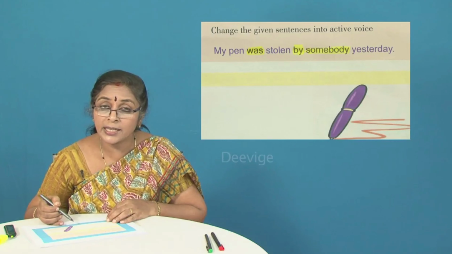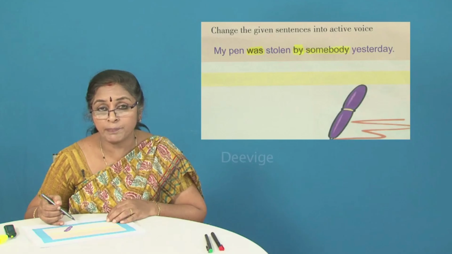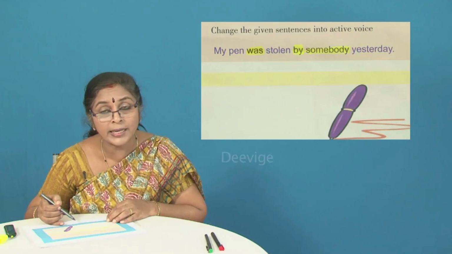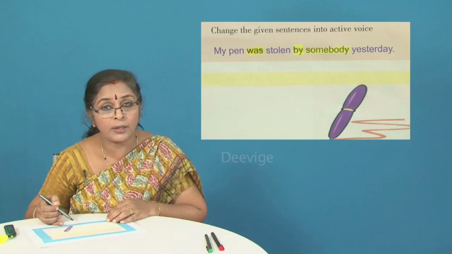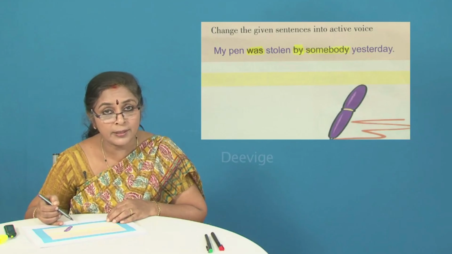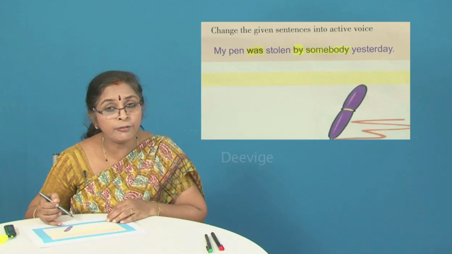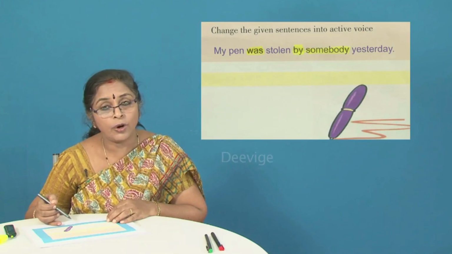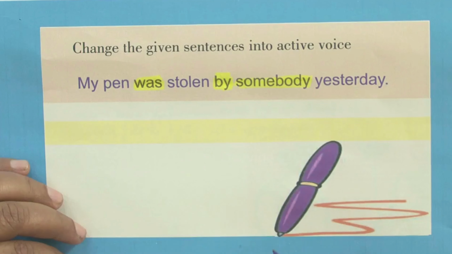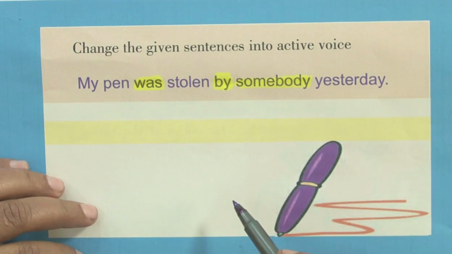The tense is indicated by the auxiliary verb. If the auxiliary verb does not exist, then go to the main verb and see what the tense is, and retain the same tense when you change it either from the active to the passive or from the passive to the active. Now, who is the doer of the action, students? Somebody is the doer of the action.